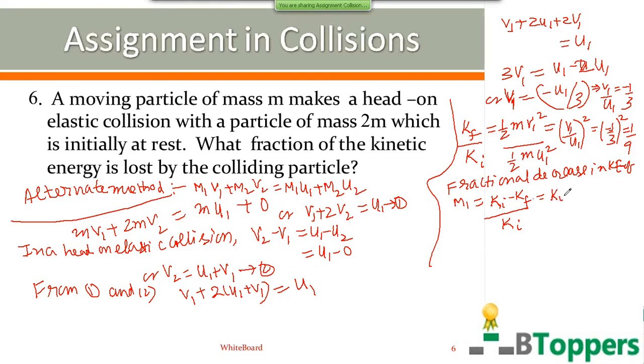So you can write Ki by Ki minus Kf by Ki. Ki by Ki is 1, Kf by Ki is 1 by 9. So you get 8 by 9. That's the answer. If you want to copy the solution by the alternate method, you can take a pause and copy it.